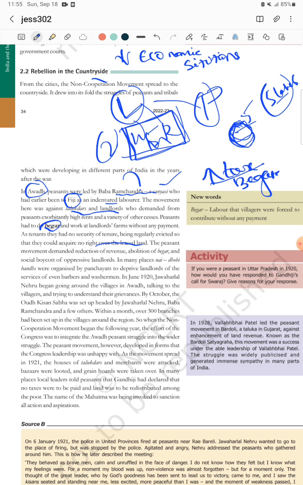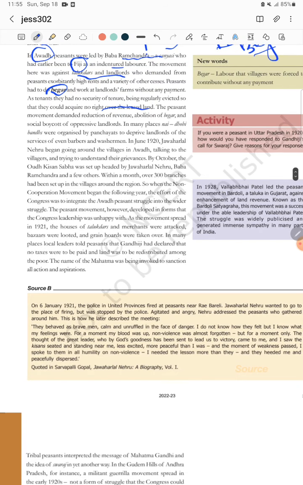That is the second thing; there became anger against these zamindars and landlords. So three things are there. One is they increase the tax or different types of cess. Second, they forced them to do begar. And the third thing, there is no security over the leased land. Leased land. Understood? So this is the reason the peasants started the movement.